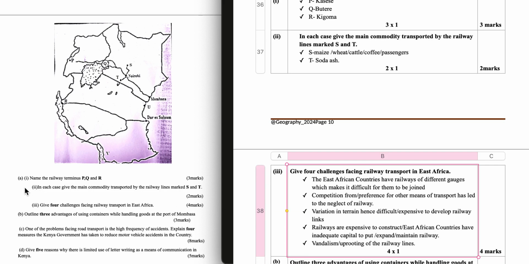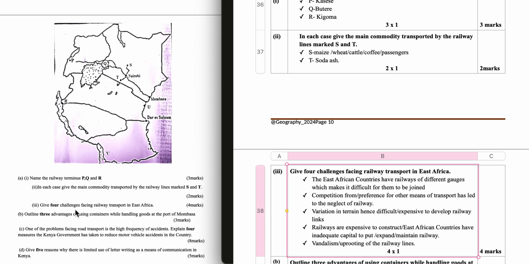Question 10A3. Give 4 challenges facing railway transport in East Africa. The East African countries have railways of different gauges, which makes it difficult for them to be joined. Competition from other means of transport has led to the neglect of railway. Variation in terrain, hence expensive to develop railway links.